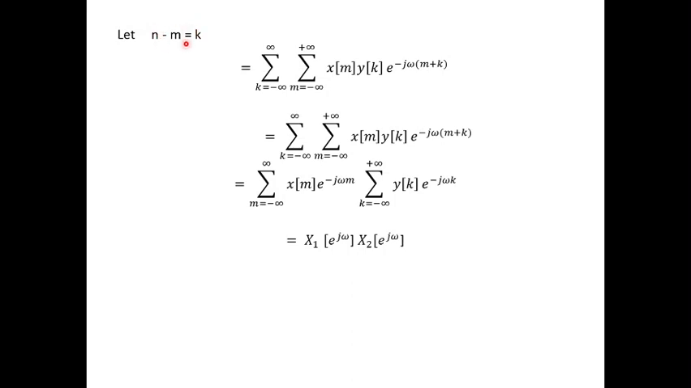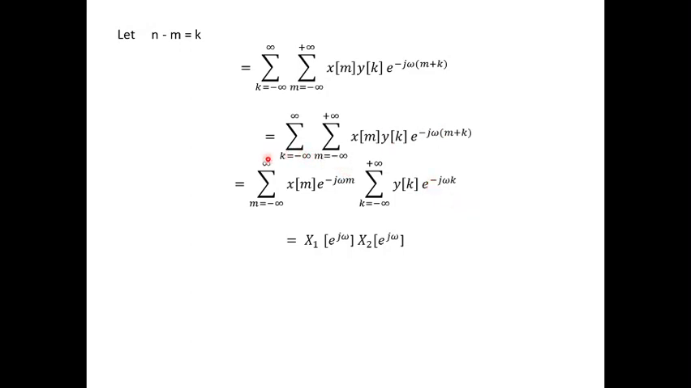When n minus m equals k, the summations will also evaluate to m equal to minus infinity to plus infinity and k equal to minus infinity to plus infinity. Now, e power minus j omega into m plus k, we can rearrange this summation. Taking one summation as m equal to minus infinity to infinity x of m and one of the exponential parts e power minus j omega m, and the other summation k equal to minus infinity to infinity y of k, and the other exponential part e power minus j omega k.